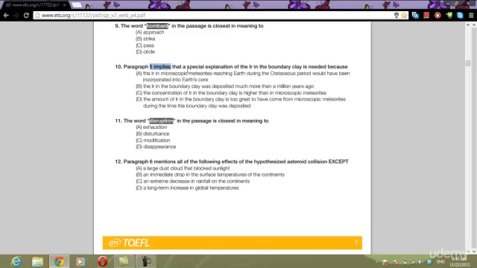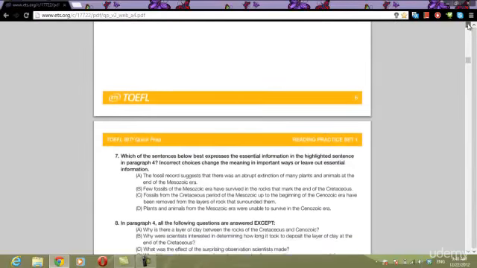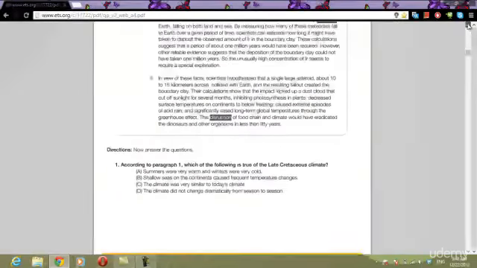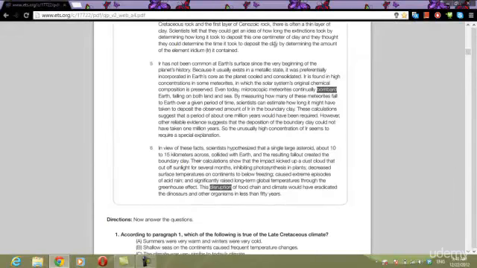Inference or imply question. And we know it's in paragraph 5, so I need to go find that language and see if I see my answer, because that's where it's going to be. Again, here is the previous sentence talking about